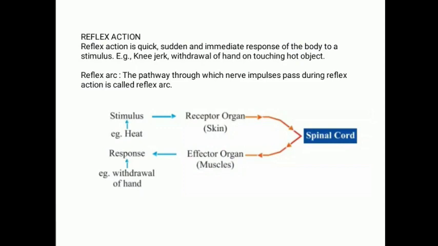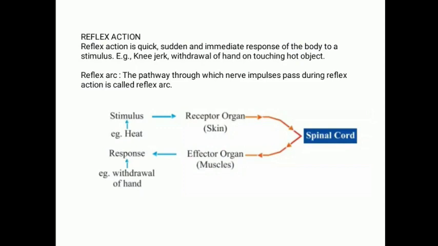Number one, stimulus. Imagine that heat is a stimulus. Once the stimulus arises, it reaches the receptor organ. Heat, by touching a hot pan as I said, means the skin acts as the receptor organ. And from the skin, the sensory nerves take the message to the spinal cord, right? If it is a reflex action, this message will not be sent to the brain.